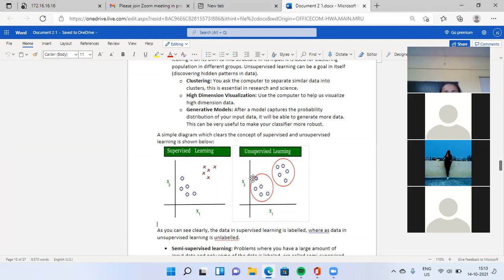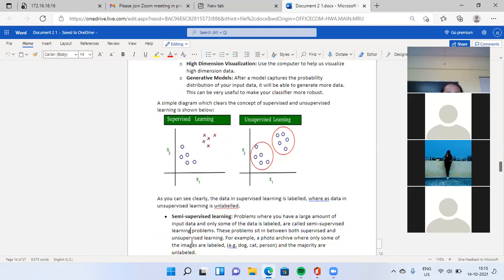You don't know exactly what the data is or where to store it, because there is no labeling. But in supervised learning, all data is stored in labeled format. With the help of labels, you can access data faster. As you see clearly, the data in supervised learning is labeled, whereas the data in unsupervised learning is unlabeled.